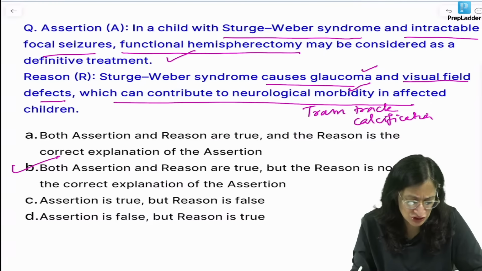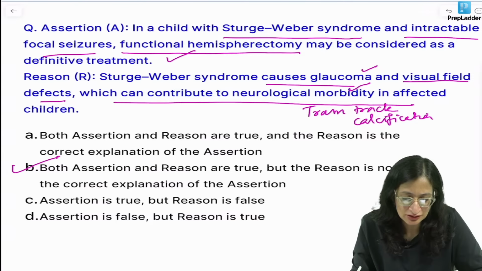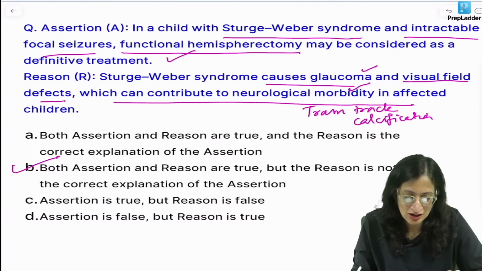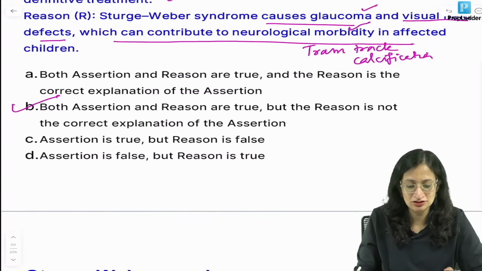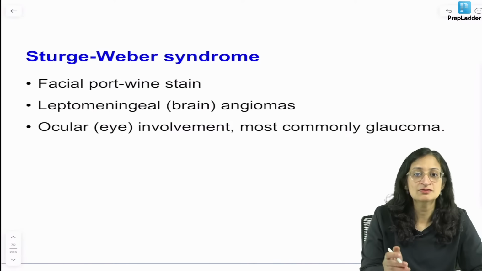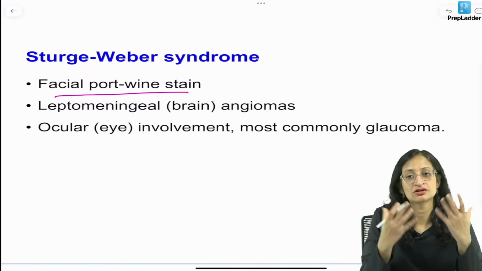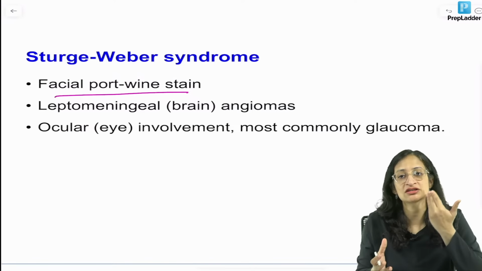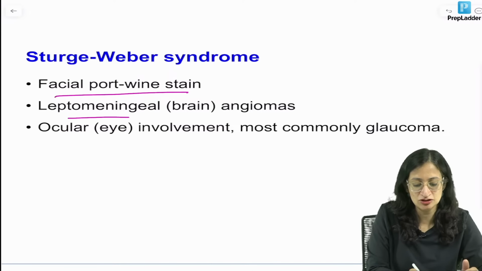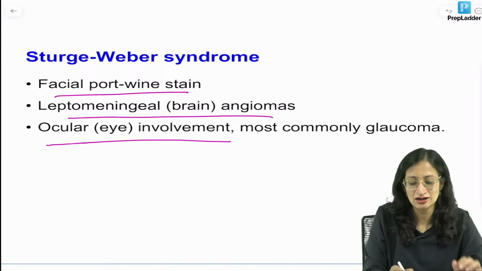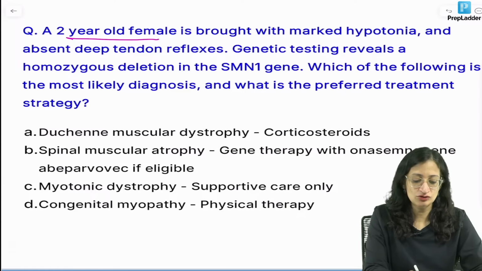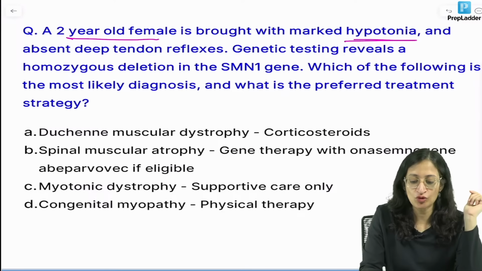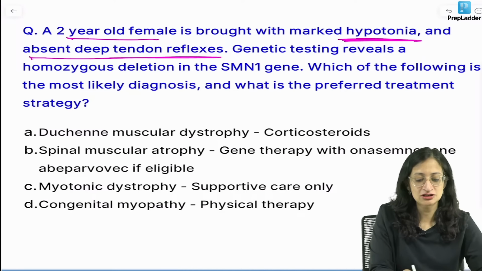As I can see, most of you have answered it correctly. I can see Vishnu and Yatinder, Ashish Saini, Harichandan, Mantasha, many of you have answered it correctly. So Sturge-Weber syndrome, as we already mentioned, you can get an image-based question also. There can be port wine stain of one half of the face, leptomeningeal or brain angiomas, and ocular or eye involvement.